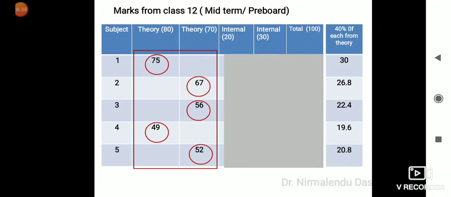Similarly, 40% of 56 is 22.4, and 19.6 and 20.8 respectively. So these are the 40% of each from the theory of class 12 midterm or pre-board. These marks will be added to the class 12 scorecard.